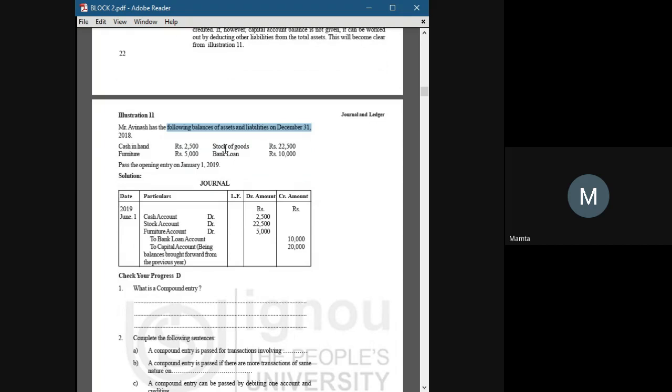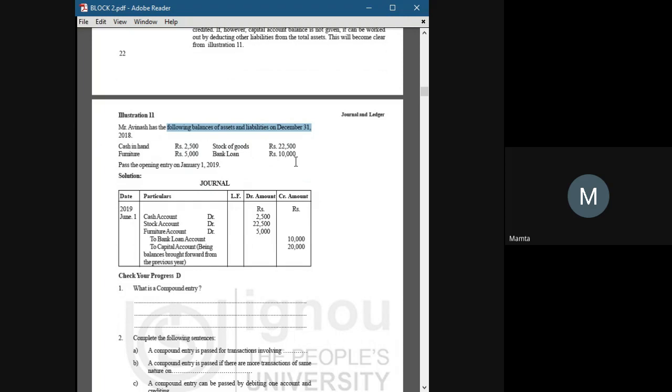Here, it is not considered as an accounting year because the year ending is 31st December. Now, coming to the point, illustration number 11, we have some balances. Cash in hand 2,500. We have furniture worth rupees 500. We have stocks of goods worth 22,500 and a bank loan too, which is worth 10,000.